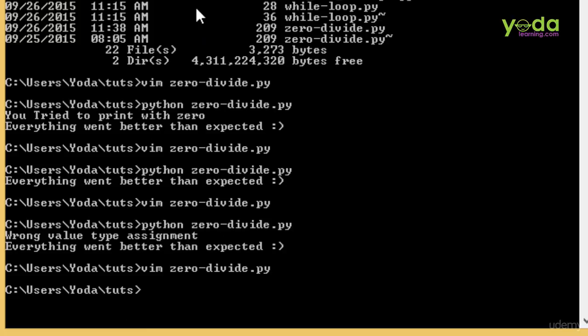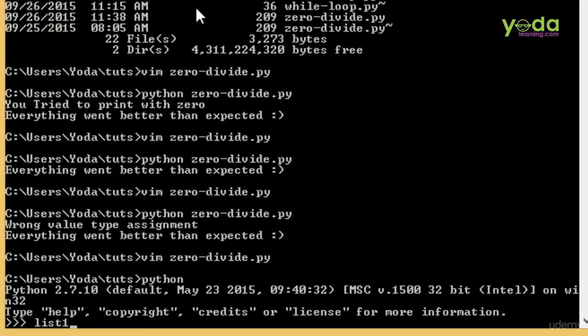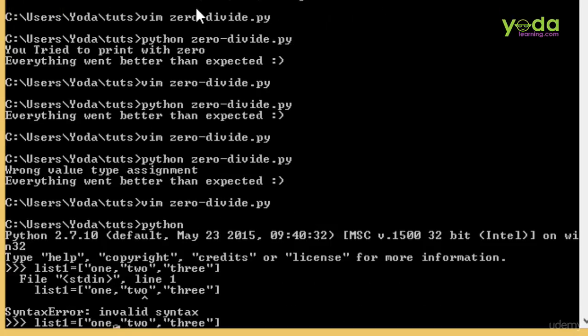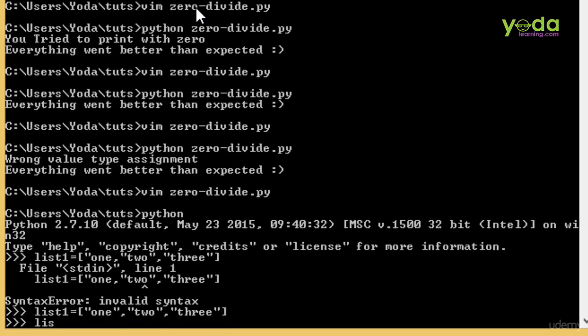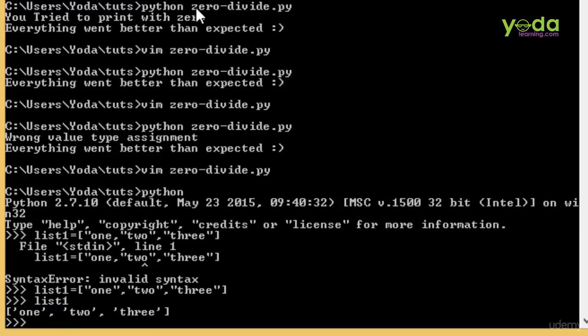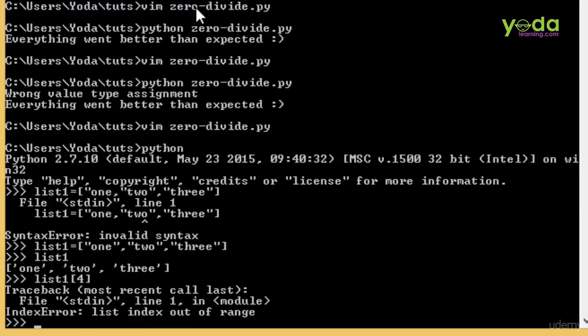For example, yet another exception could be if we create a list. My apologies, there could be a problem. Here it is, we forgot one inverted comma. Okay, so this list is prepared, and as we know, it does have 3 elements. So if we try to access index 4, we again have an exception. And this exception is called index error. Since this error is caught, we can also implement an except block. And what I want you to do is to create this exception and handle it with your own code, go ahead and write it yourself.